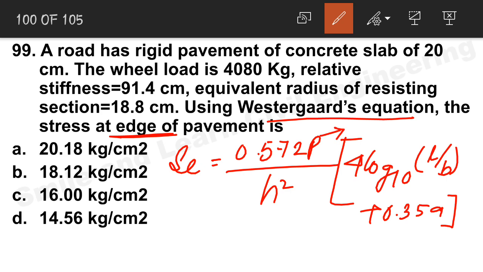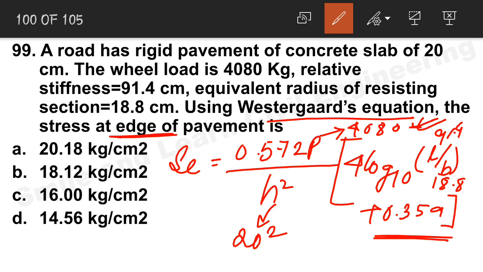Load is given as 4080. No need to change any unit. All the units are okay. The depth of pavement is 20 centimeter, squared. You just put this value. L, the radius of relative stiffness, is 91.4, divided by 18.8 for B, the equivalent radius, and 0.589. If you put the values, you will get the answer as 18.12 kg per centimeter square. Option B will be the correct answer.